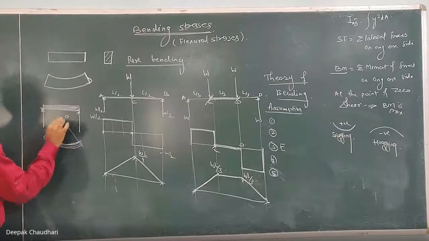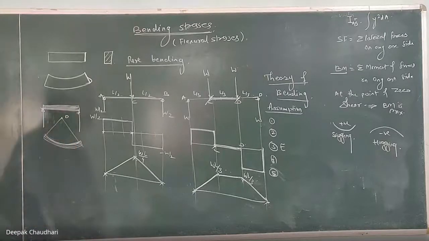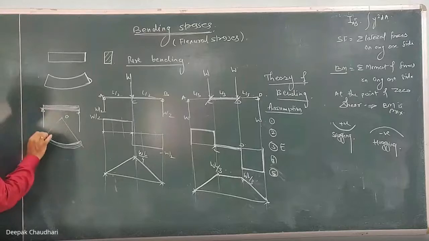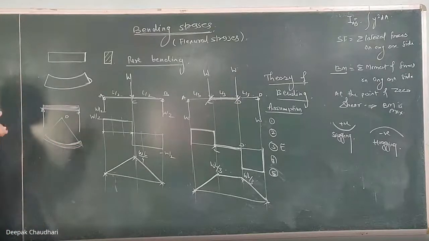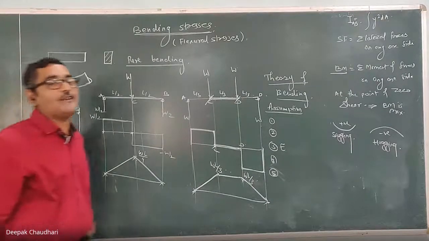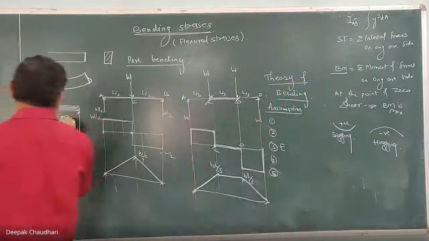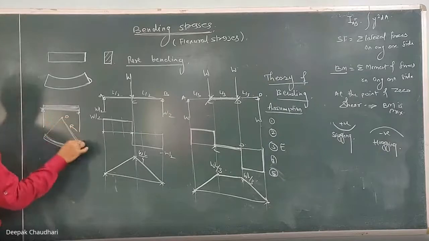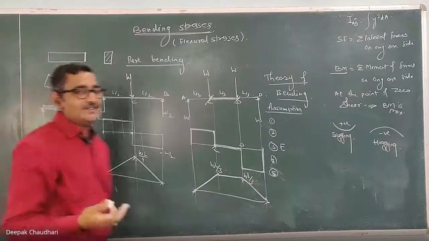This is the center of curvature. All these layers should be bent in the form of circular arcs with a common center of curvature. The center of curvature for this arc and for this arc should be the same, they should not be different. This point is known as the center of curvature, and this distance is known as the radius of curvature. I am coming back to that radius of curvature later.